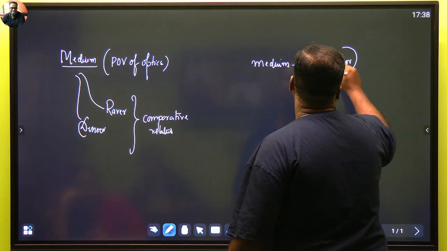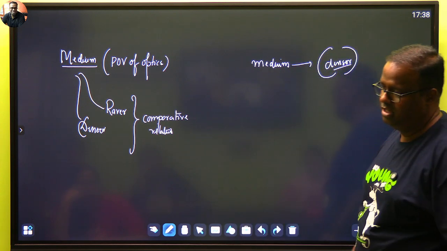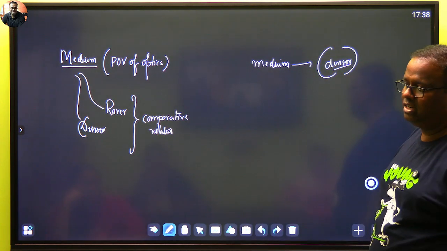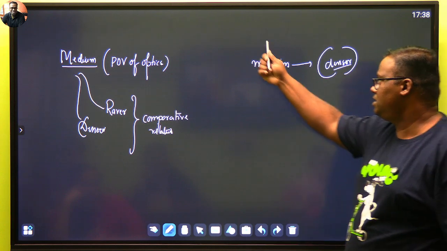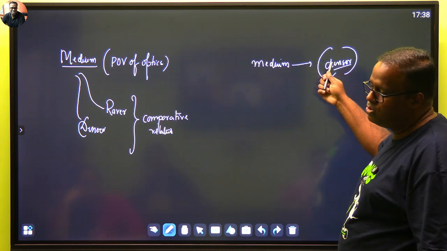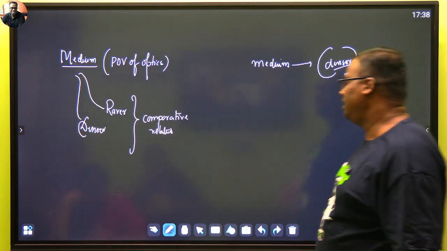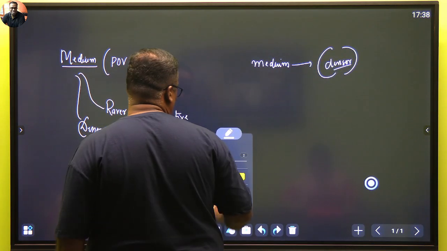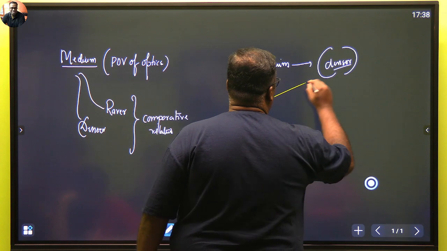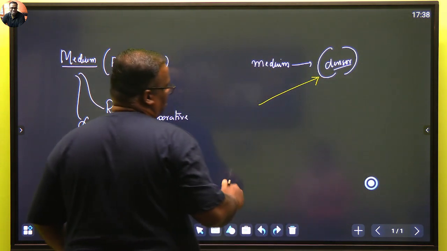This medium is like a populated bus, and the light ray is like a child running to it. If the child runs, the child will not be able to run so speedily inside the bus because the bus is already populated. So what happens? The child slows down.